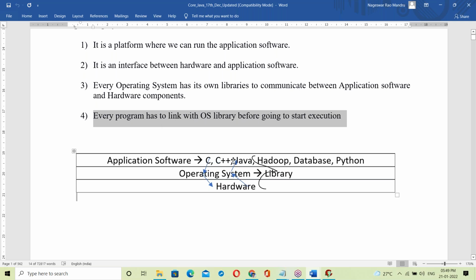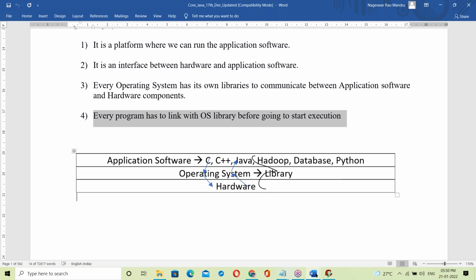C program, or C++, Java, Hadoop, Python, all the programs have to link with the OS library to communicate with the hardware components. Yes, compulsory. Every program has to link with the OS library to communicate with the hardware components.